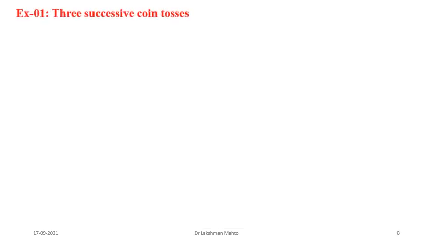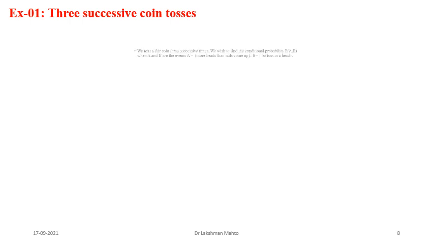So I will take a few examples as well. One example I am taking is three successive coin tosses. This is the random experiment. Here we will try to introduce some kind of partial information. Then we will talk about how we can calculate the probability of one event, that associated event.